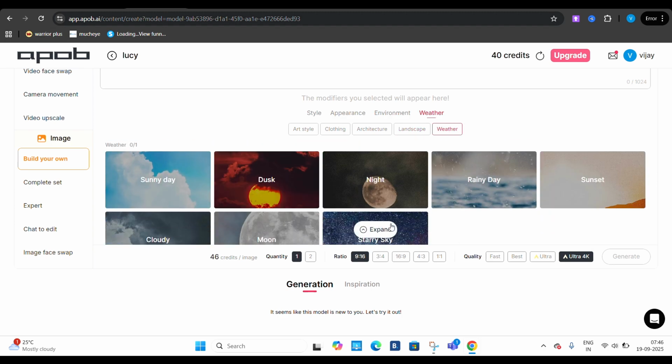So there are a lot of things you could be doing. And the quantity, you can keep it 1 or 2. And the ratio, you have got a lot of ratios here. And there are also qualities over here. It's going to cost around 46 credits for this ultra one. So the first one is going to cost you 10 credits per 4 images, and this is going to cost you 20 credits for 4 images.